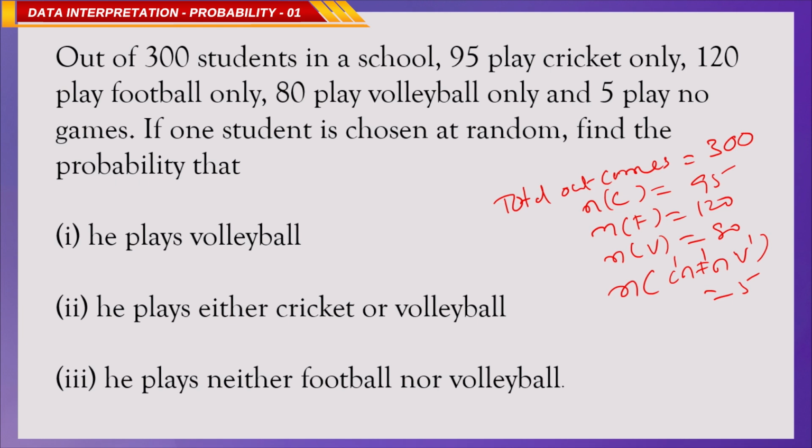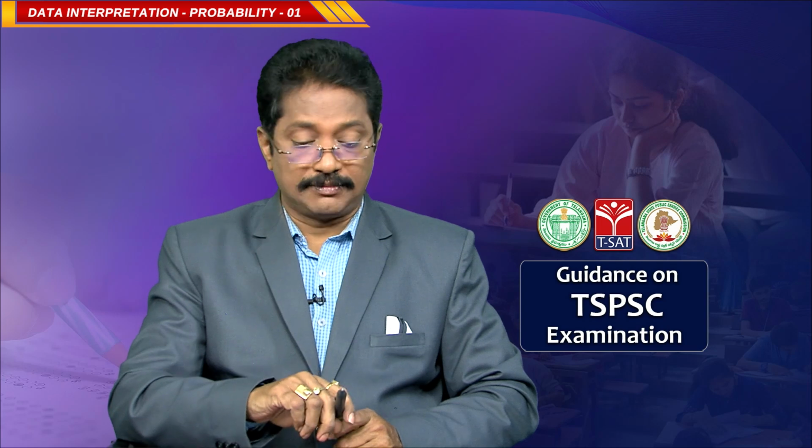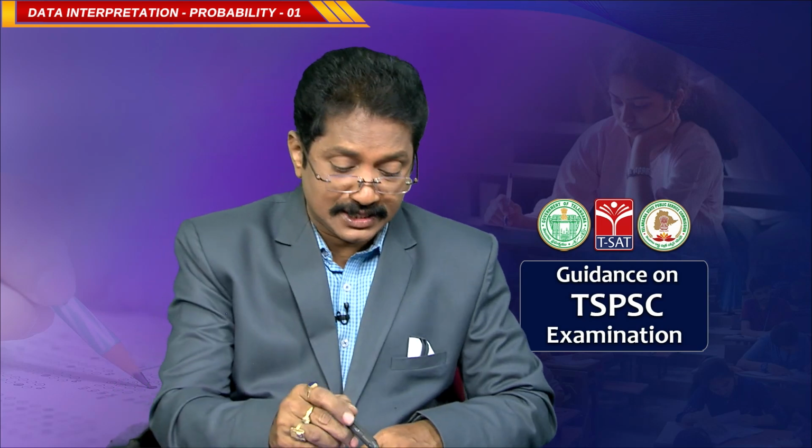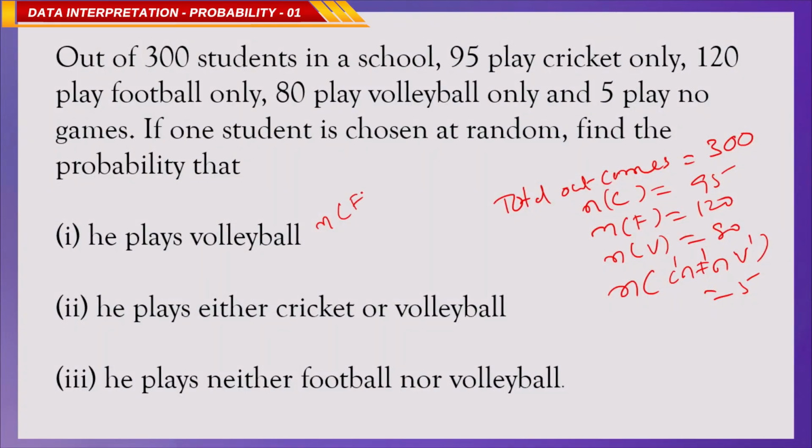When you select one person who plays volleyball, what are the favorable outcomes? The number who play volleyball is 80. The total outcomes is 300. So the probability of selecting a person who plays volleyball is 80 by 300, which is 8 by 30.